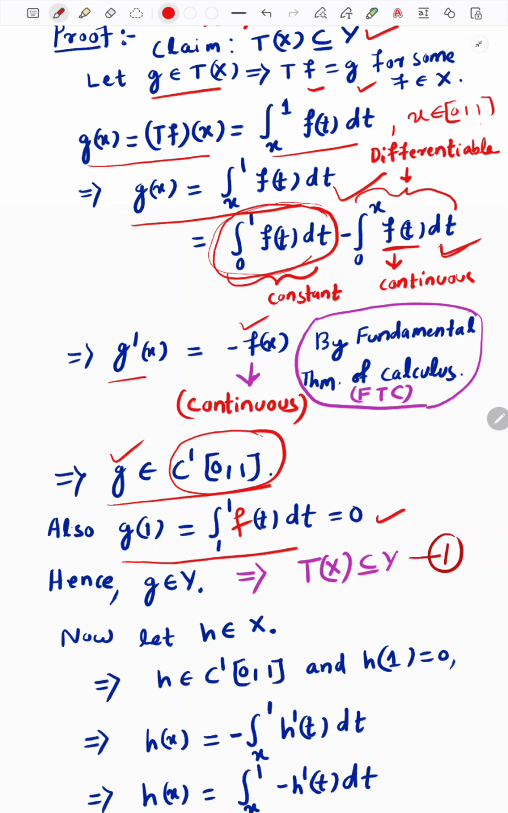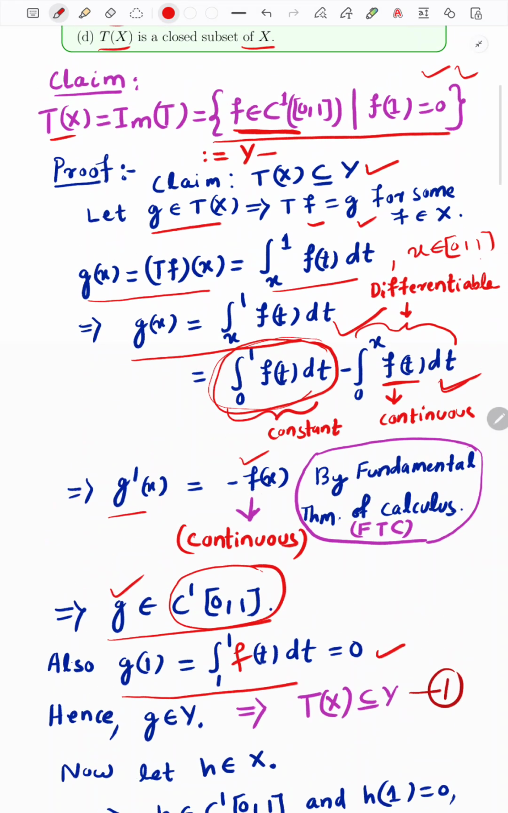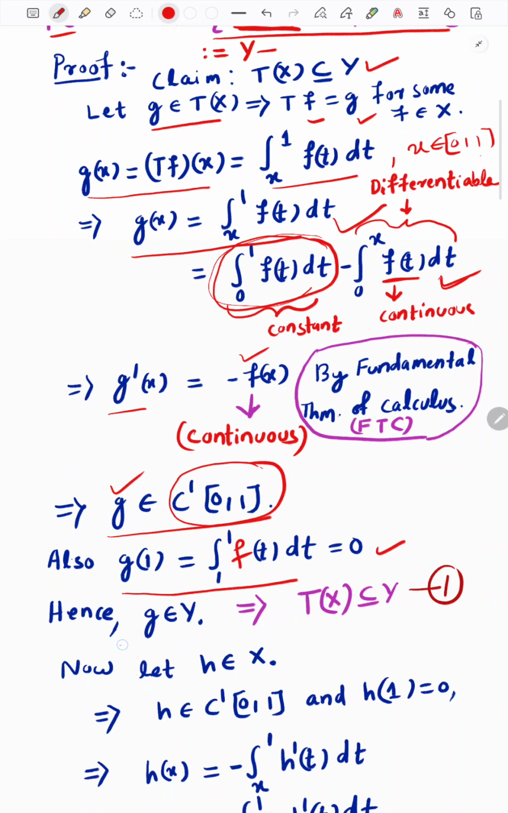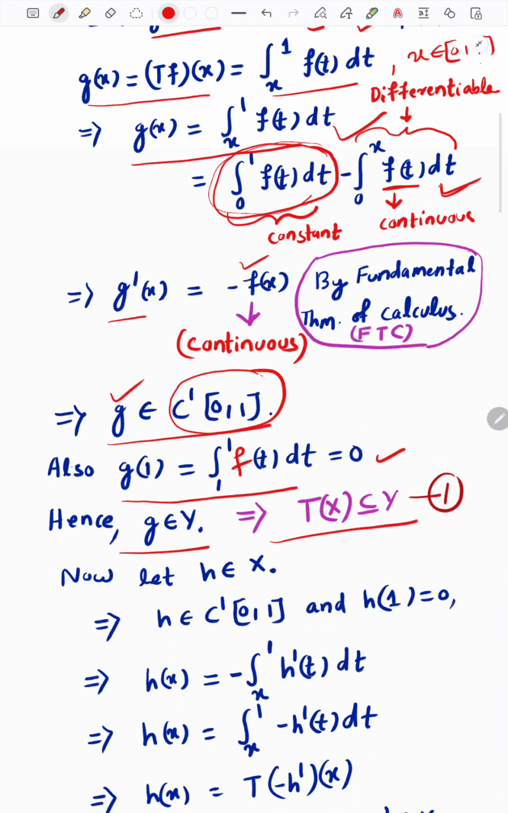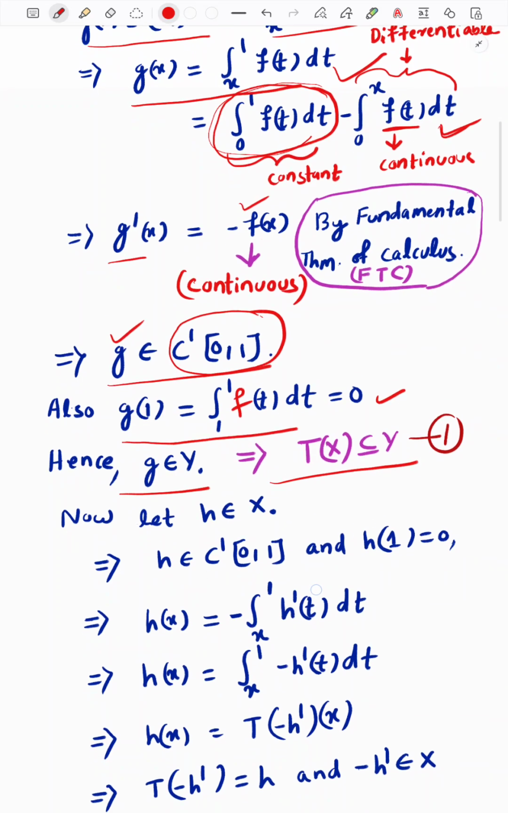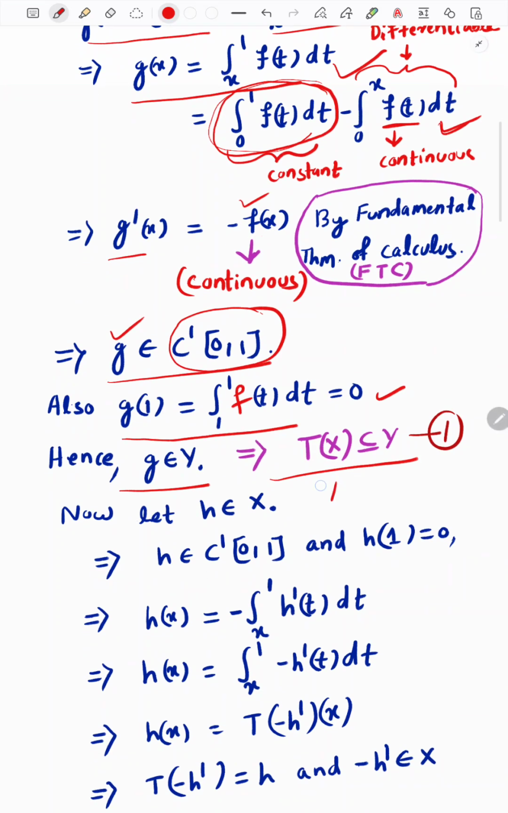So we get that g belongs to C1[0,1] and g of 1 is equal to 0, therefore g lies in this space Y. We took the element g belonging to Tx, but it lies in this space Y, therefore Tx is a subset of Y. One side is proved. Now we will move to prove that Y is a subset of Tx. This one we will prove.